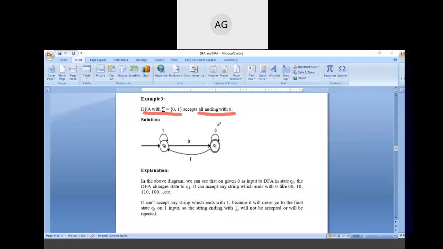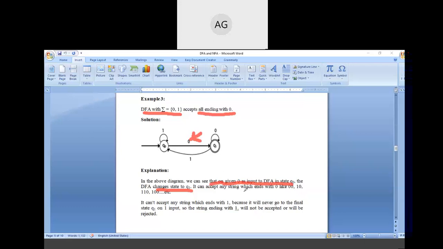It can be done through two states only. As you can see in the diagram, on given 0 as input to the DFA in state Q0, the DFA changes its state to Q1. Q0 is the initial state, on getting input 0 it goes to the Q1 state, and Q1 is the final state.